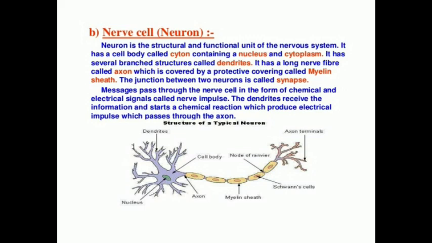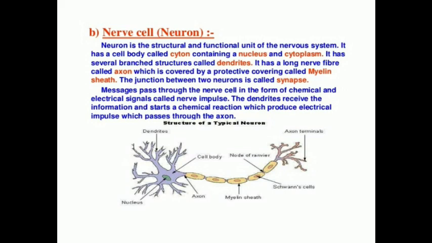Now, in the cyton itself, you can find there are so many branches. What is it called? That is called dendrites. A cyton produces 5 to 7 short, slender, branch-like structures, which are called dendrites. What is the function of the dendrites? These cytoplasmic processes receive the impulse and transmit it to the cell body. So that is the major function.